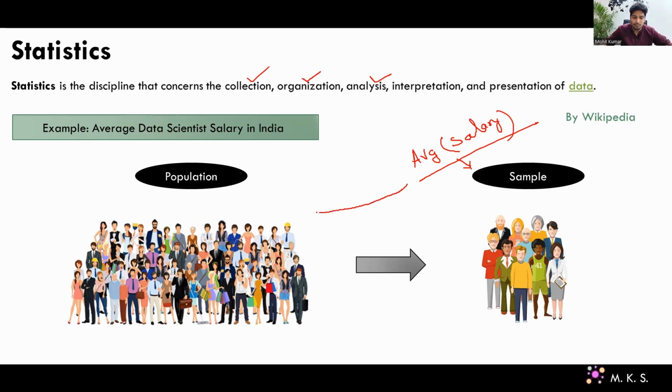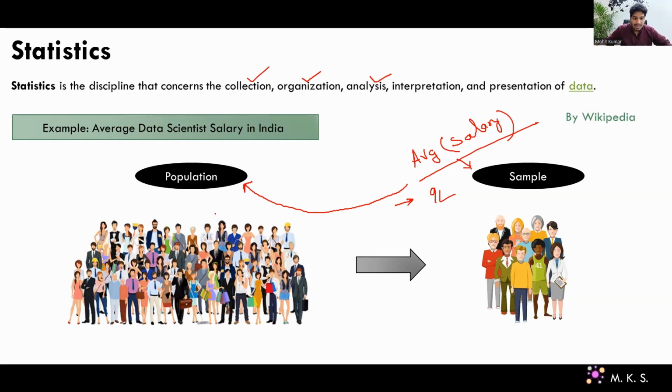And what we are doing, we are inferring about the population, or making an interpretation about the population, that let's say if the average data scientist salary from the sample is coming around 9 lakh, then it means that the population data scientist salary on an average is approximately close to 9 lakh, right? That's the interpretation we are making. So this is a very simple example. I'm pretty sure this is something which you can relate to.